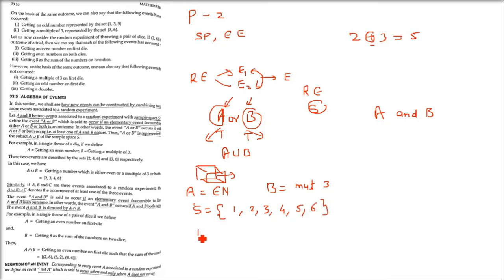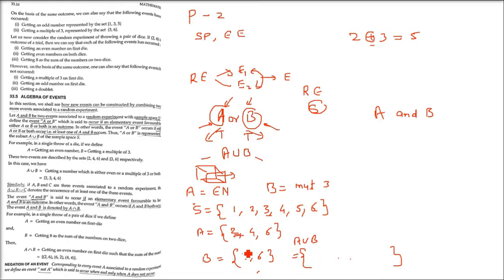These two events are described by sets. First, the even numbers are 2, 4 and 6, the only even numbers. And B is the multiple of 3, so this will be 3, 6. A union B is the combination of all the elements of A and all the elements of B. So A or B will give you all the elements. We have 2, 4, 6 and 3, 6, just combined. So this is A union B.